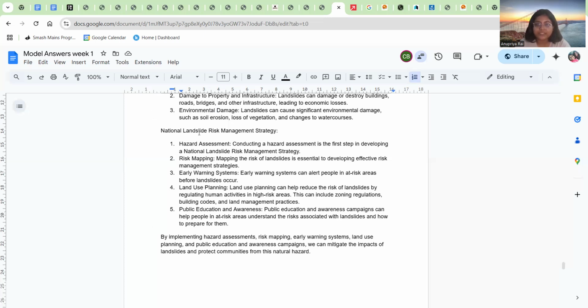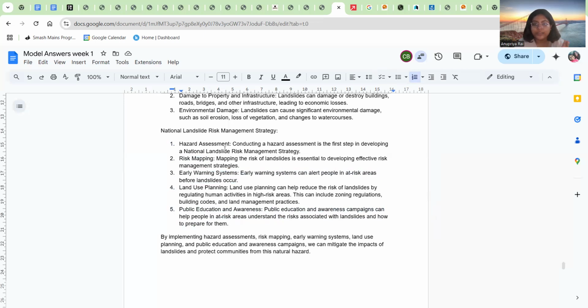So, National Landslide Risk Management Strategy, we can just write down 4 or 5 points. It talks about hazard assessment. And one more thing I would want you to observe is, the risk management strategy, whether it's for landslide, cloud burst, or earthquake, mostly the risk management part will remain the same. There will be a public awareness part, an early warning system part, a risk mapping part, and a hazard assessment part.